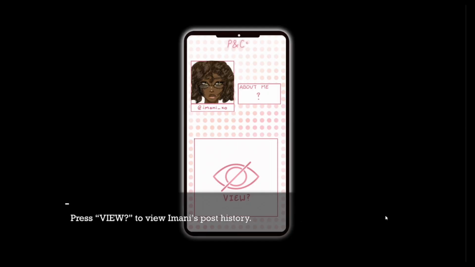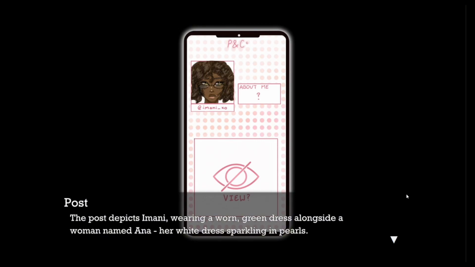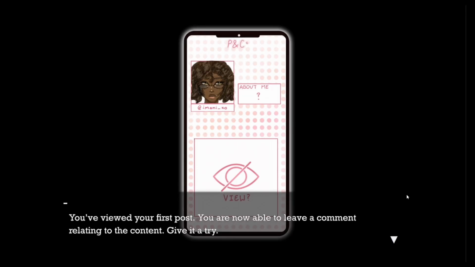Press View to view Imani's post history. Chilling with Anna_22 at the New Year's party. The post depicts Imani wearing a worn, green dress alongside a woman named Anna, her white dress sparkling in pearls. You've viewed your first post. You are now able to leave a comment relating to the content.